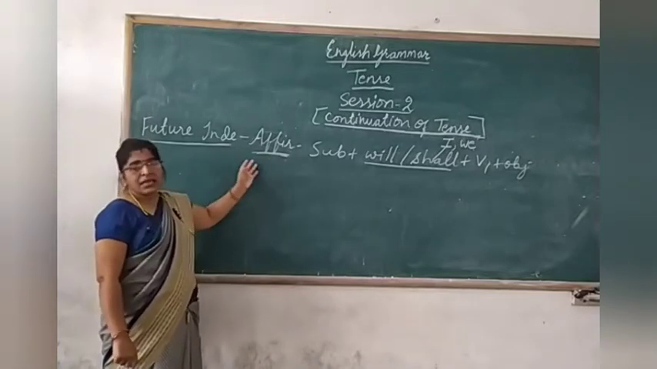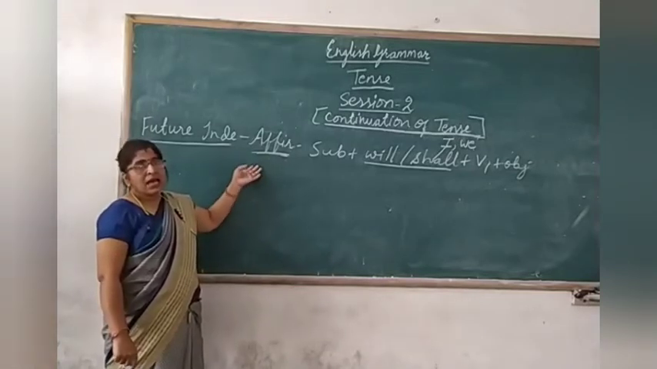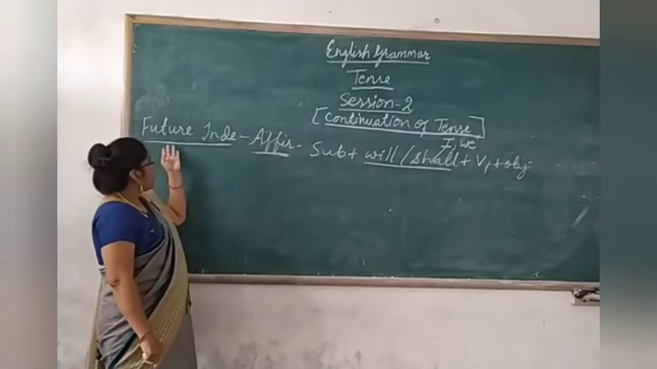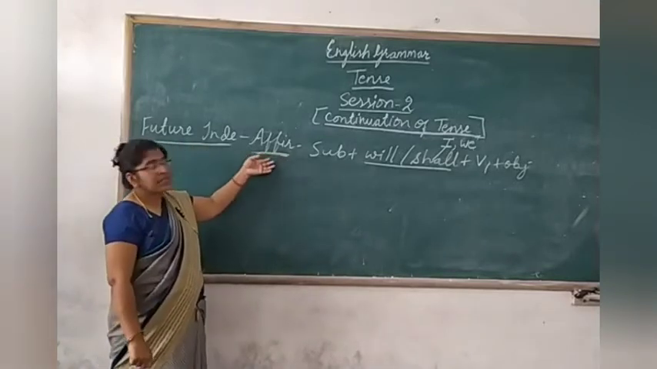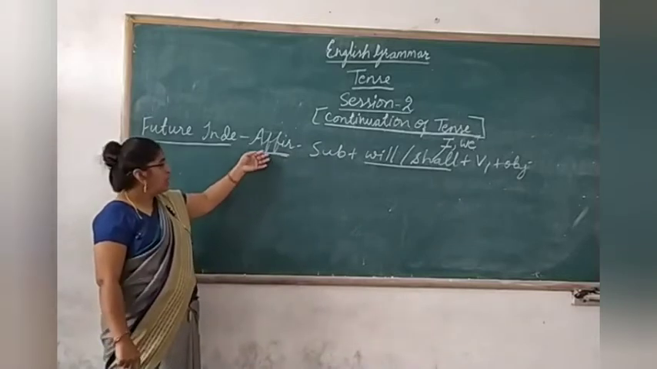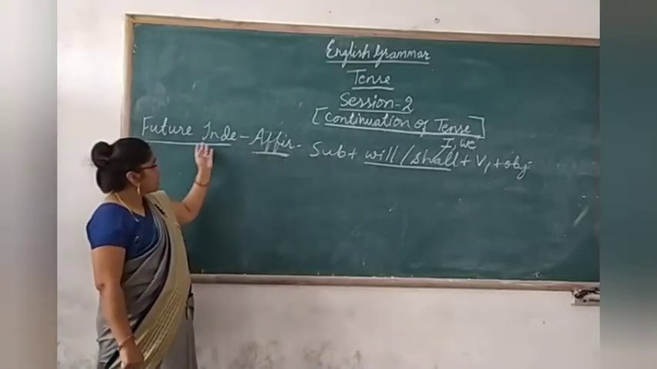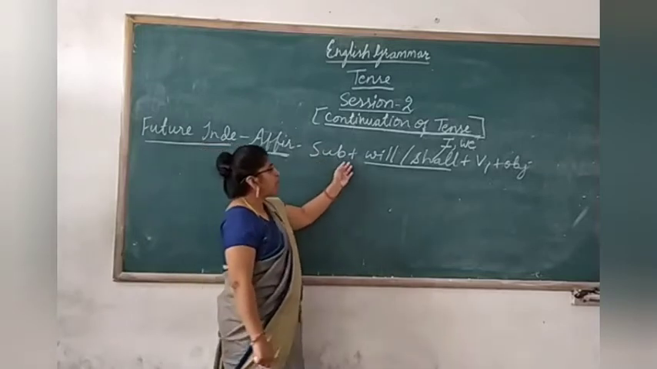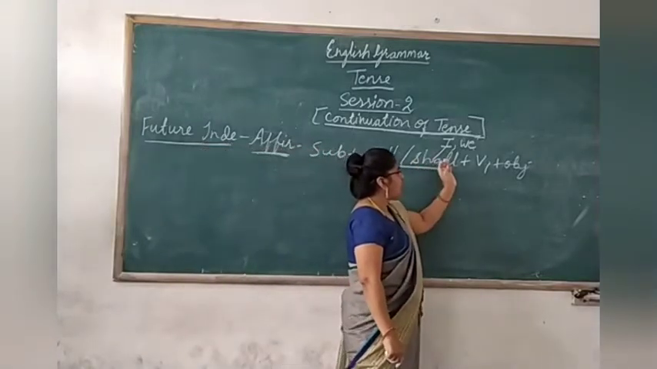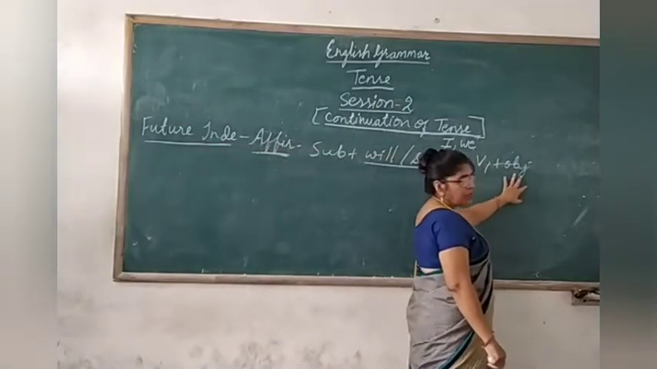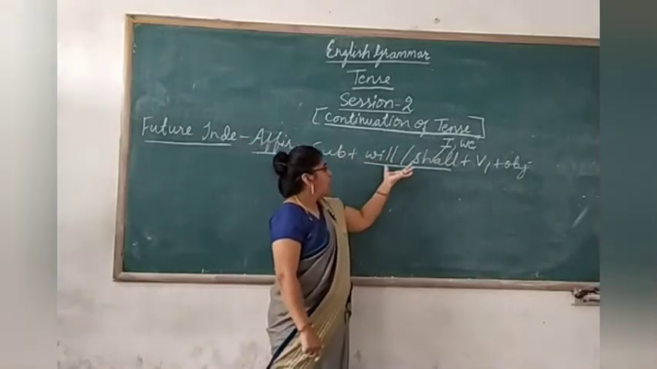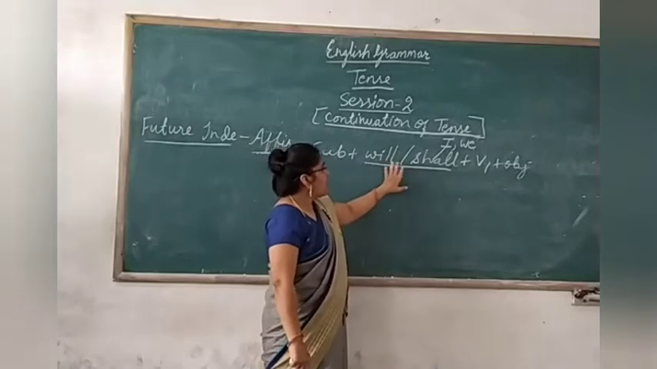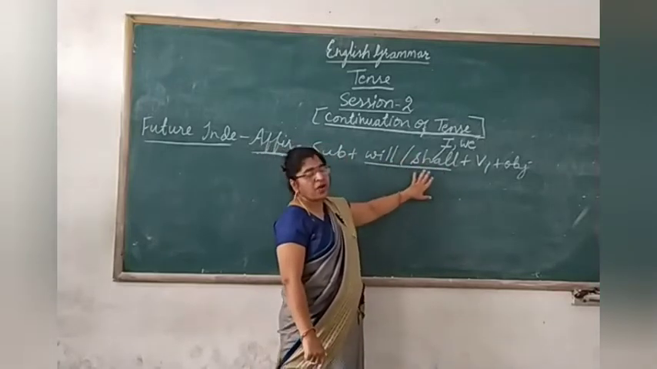So, let us see how future indefinite sentences are formed. This is the structure I have written on the board. Affirmative structure of future indefinite is subject plus will or shall plus V1 plus object. Children, here in the formula, you will see will and shall. There are two helping verbs here.